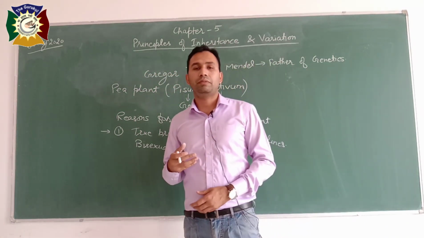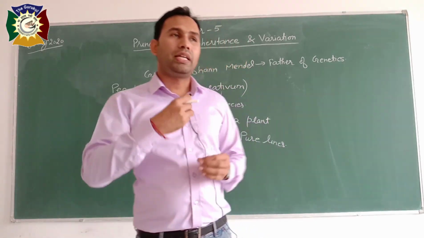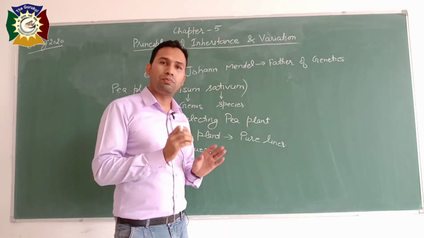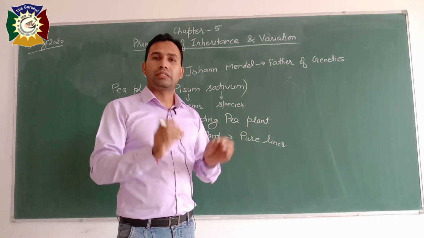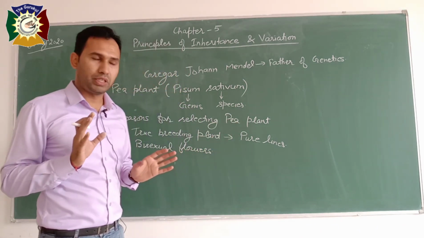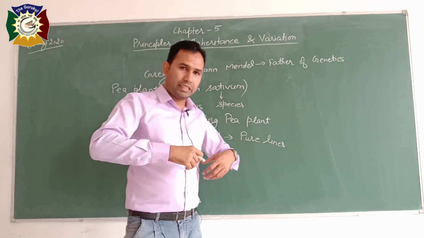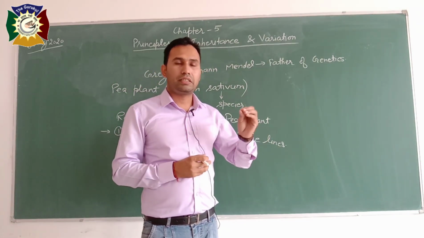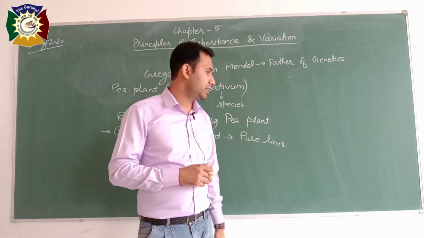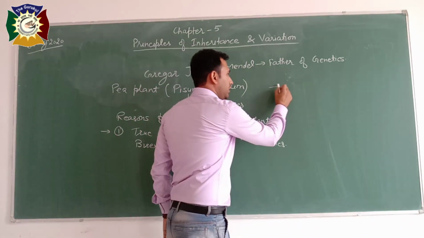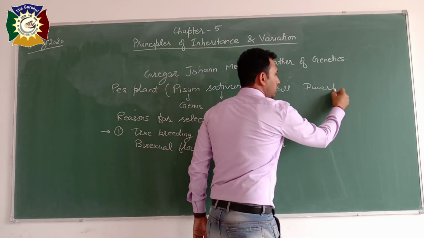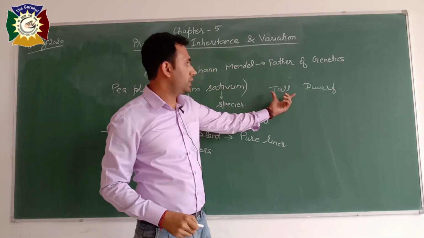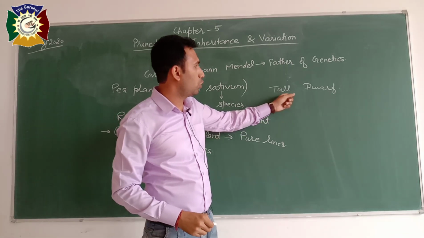And what does it mean? Pure lines means whenever you grow the seeds of pea plant, every generation shows the same character. For example, if we select a trait like the height of the plant, there are two options, that is tall and dwarf.